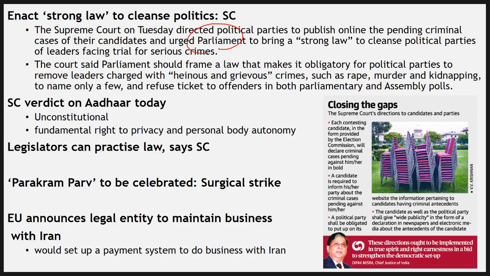So the Supreme Court has said that from now on it becomes mandatory for political parties to display the names of all those tainted politicians, all those politicians against whom their members are going through some sort of criminal cases, and those details should be on that party's website. With this, the Supreme Court has also urged the government to not give tickets to offenders in both parliamentary as well as assembly polls.